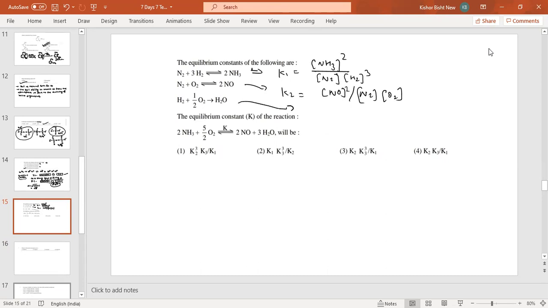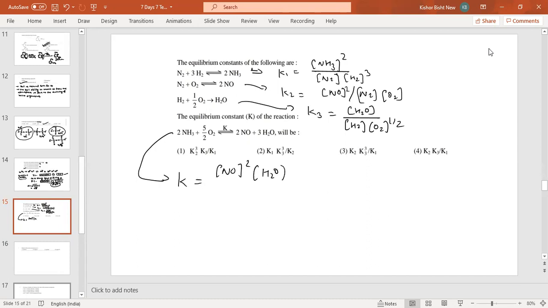Third one, K3 is equal to H2O upon H2 into O2 to the power 1 by 2. But for this one, K is equal to how much? NO square H2O cube upon NH3 square into O2 to the power 5 by 2.